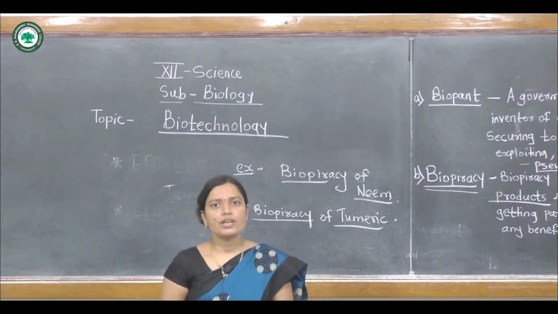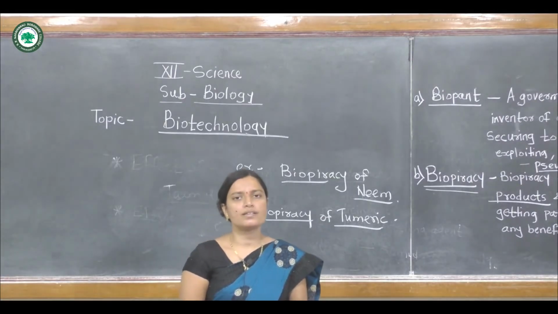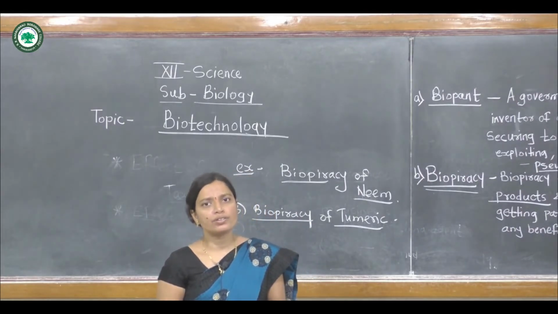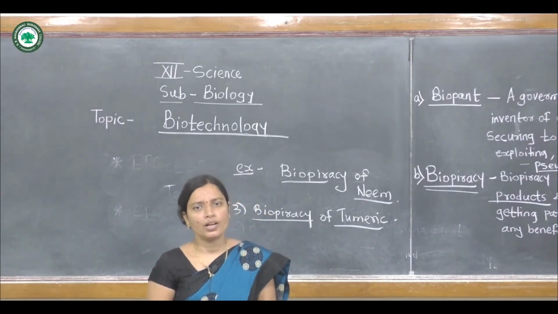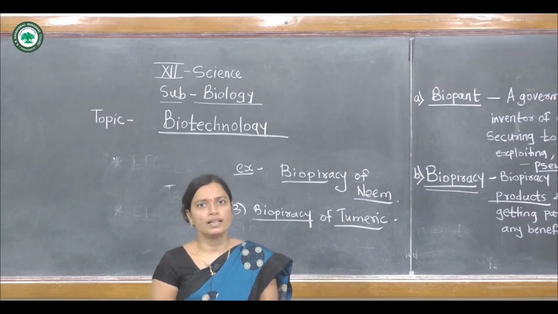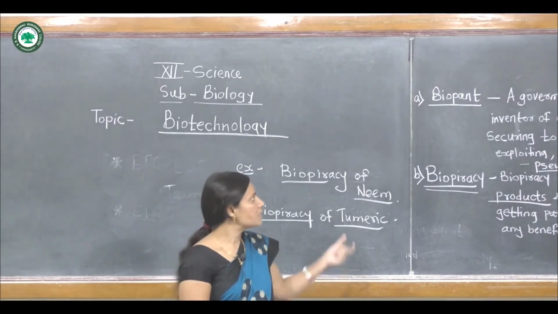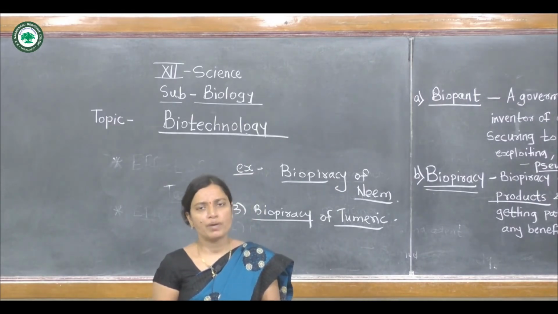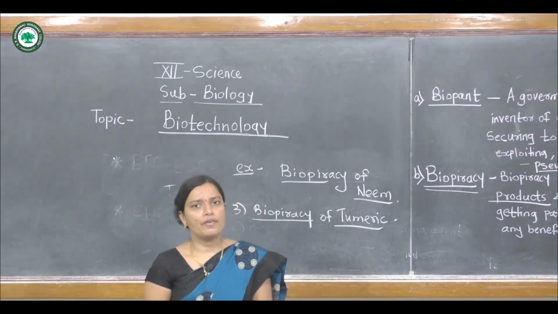Several applications are also studied in this topic. Biotechnology also has effects on the environment and human health. And now these new terms are also included: biopatent and biopiracy.